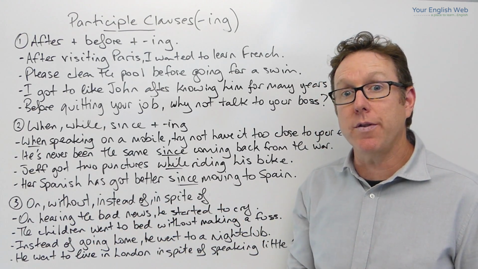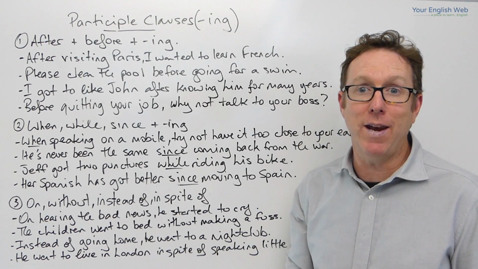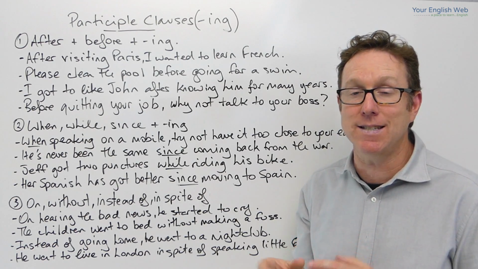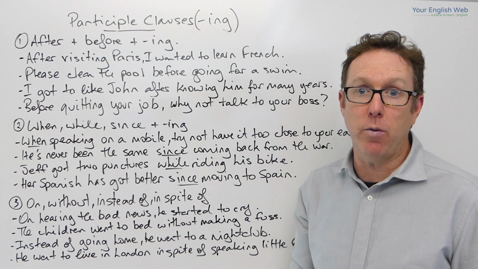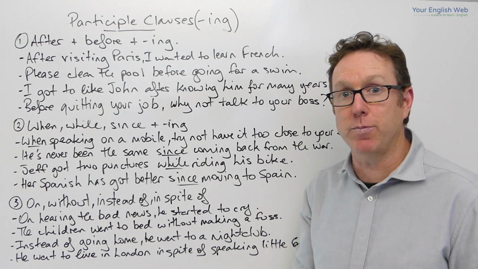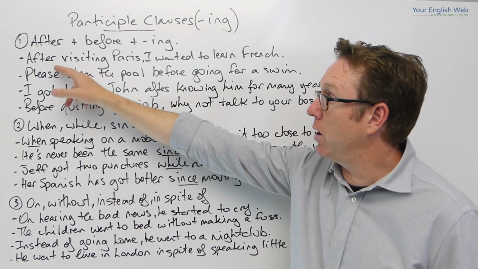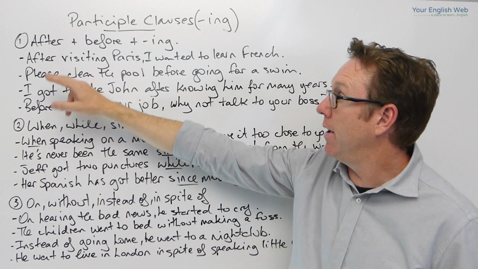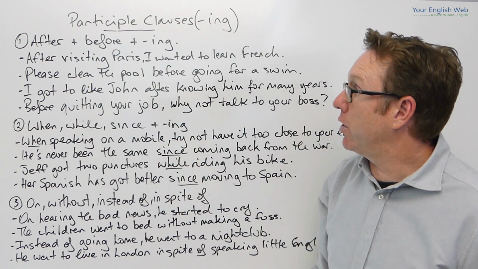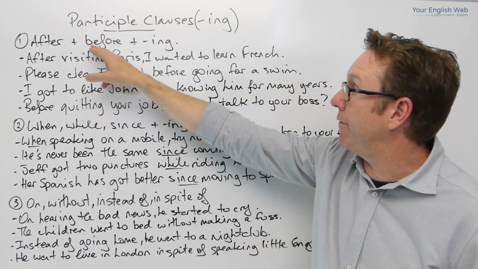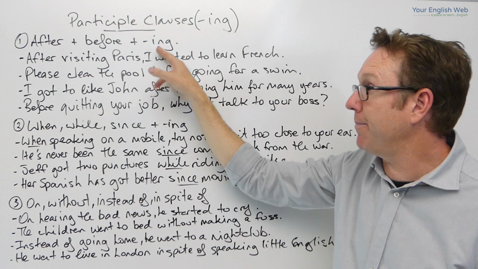Now, we use the participle clause when we have two sentences with the same subject and the same verb, and we replace one of the subjects and verbs with the participle clause, okay? The ing in this sense. Now, let's have a look at the examples with after and before plus the ing.